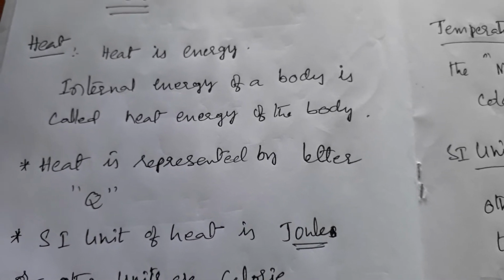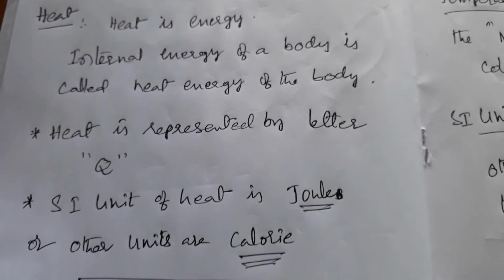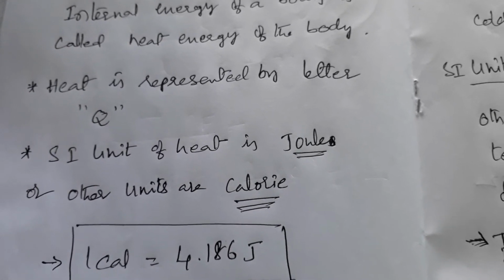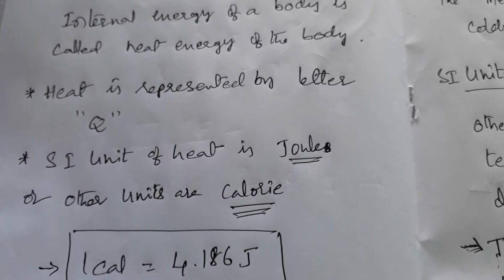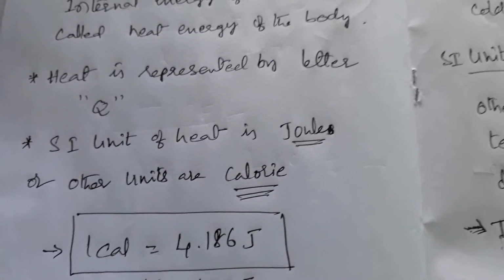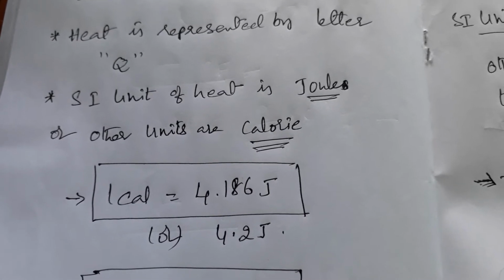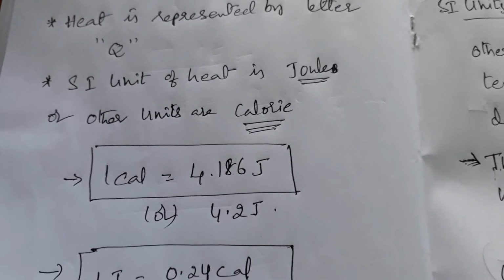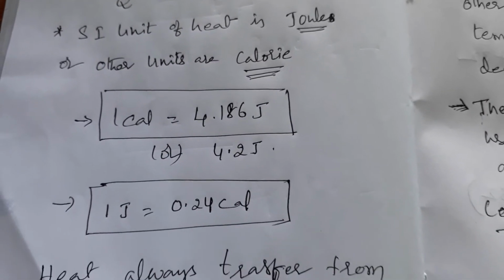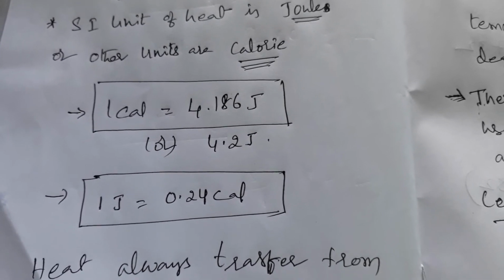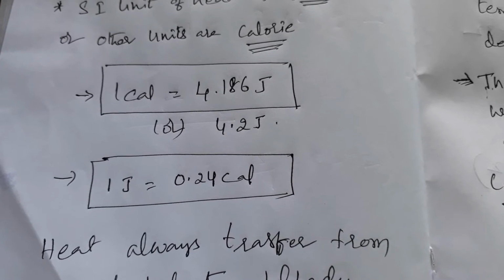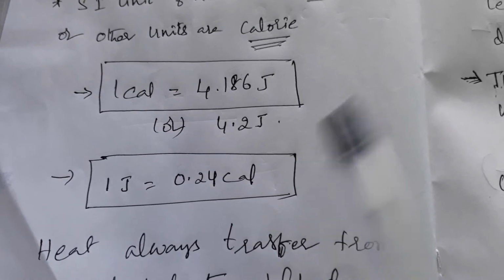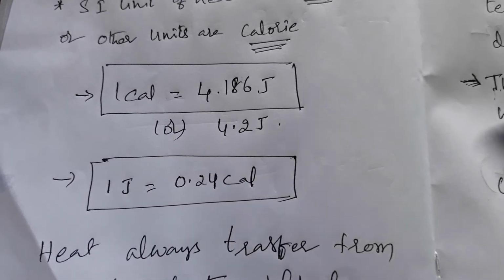Heat energy is represented by the letter symbol capital Q. The SI unit of heat is joule. Another unit used to represent heat is calorie. There is a relation between calorie and joule. 1 calorie is equal to 4.186 joules, approximately 4.2 joules. 1 joule is equal to 0.24 calorie. So we can say 1 calorie is equal to 4.2 joules, or 1 joule is equal to 0.24 calories.